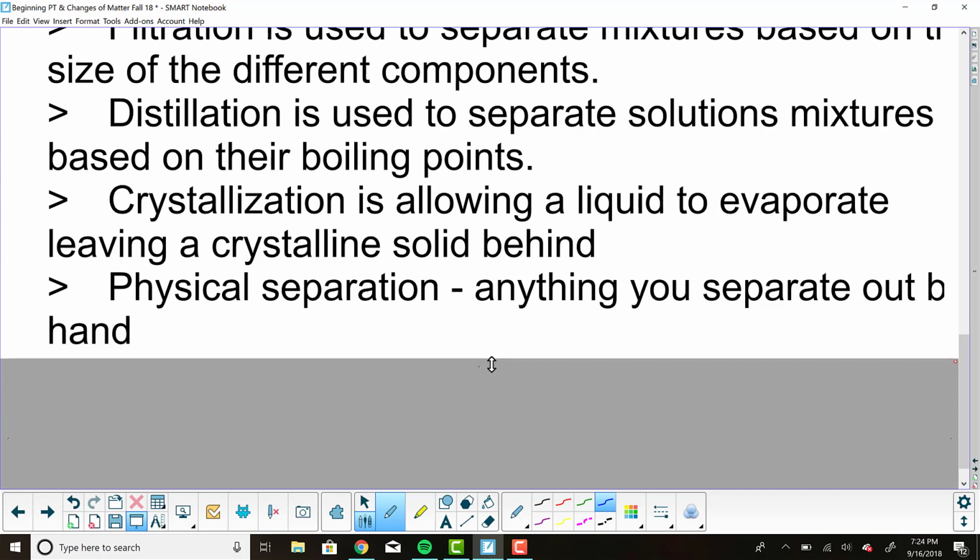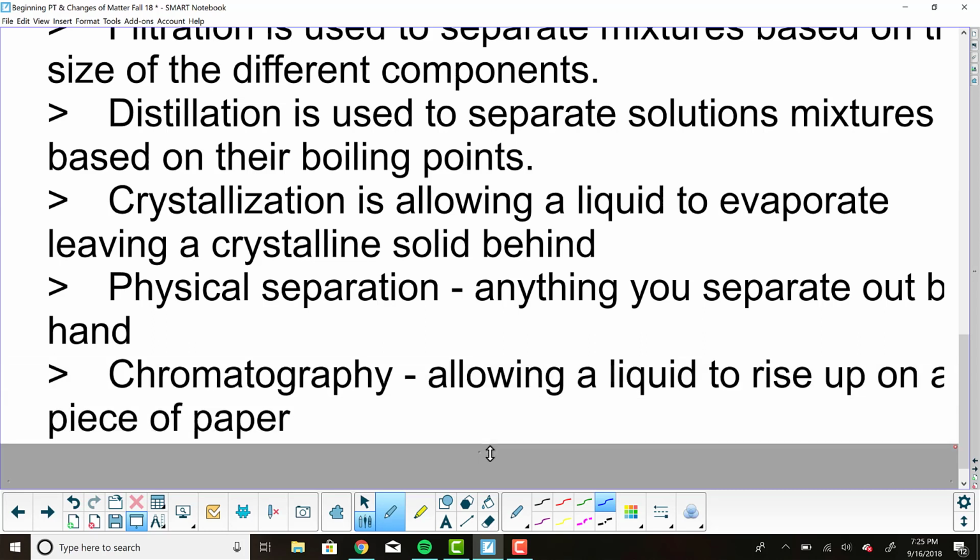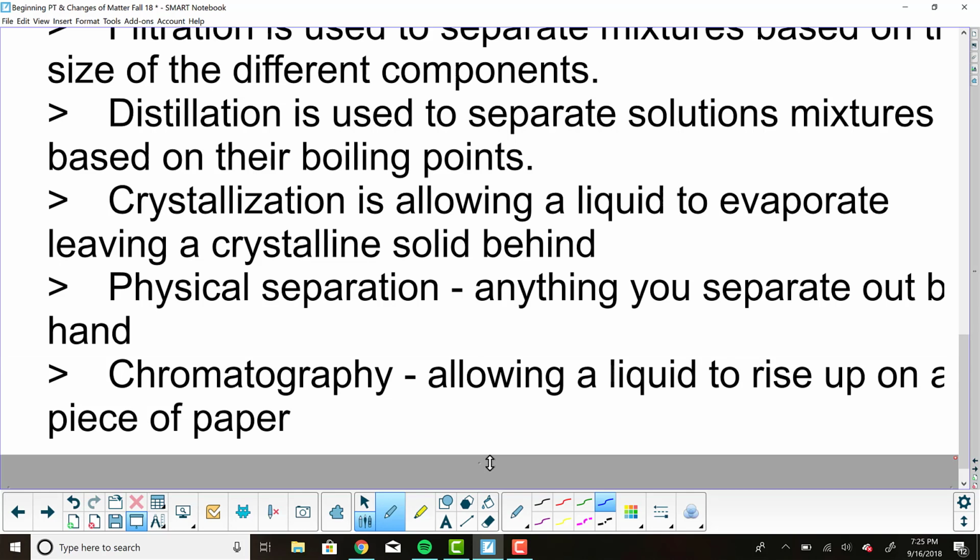There's physical separation, just anything you can separate out by hand. So if you want to just pick pieces of ice out of a glass of water, well, that's pretty simple. That's physical separation. Lastly, we have chromatography. That's a pretty big word. Basically, chromatography is allowing a liquid to rise up on a piece of paper. Maybe we've seen before drawing just a line on a piece of paper with marker or Sharpie and then putting it near water, and you can sort of see how the marker line separates into different colors.